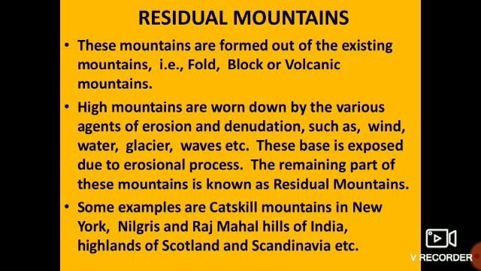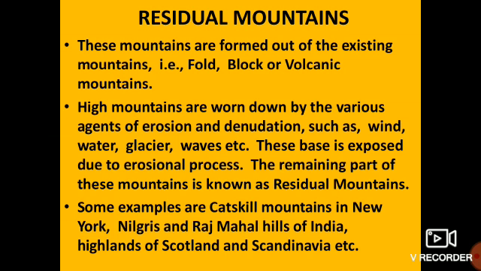Residual mountains. These are the mountains which are formed out of existing mountains. Three mountains are there now: fold, block, volcanic. So residual mountains come out of these three mountains. High mountains are worn down by various agents, either by erosion or by denudation. Understand the meaning of denudation. Denudation involves a process that causes the wearing away of the earth's surface by moving or running water, ice, wind, or waves, which leads to the reduction in elevation. The height is reduced, and the relief form of landforms or landscapes changes.